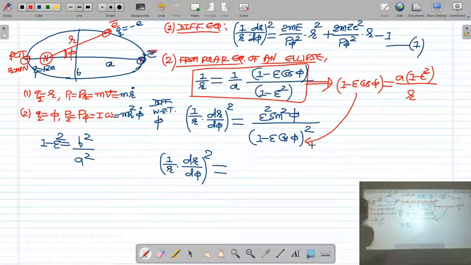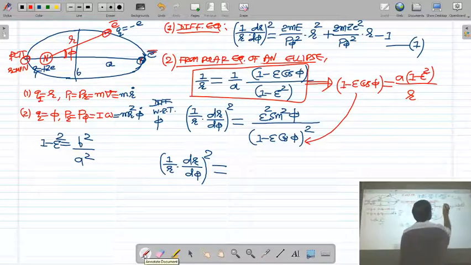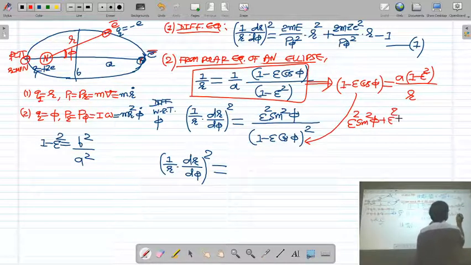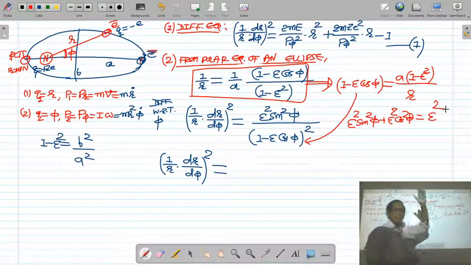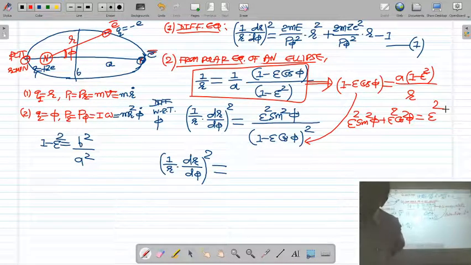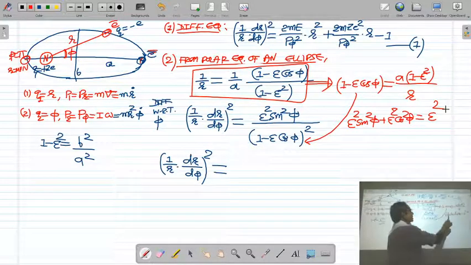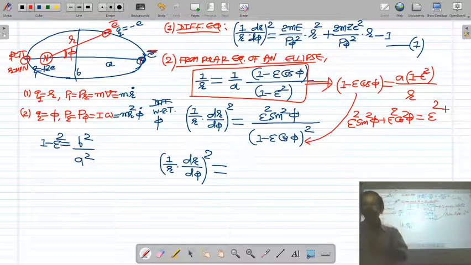Now the numerator is epsilon square sin square phi. You know epsilon square sin square phi plus epsilon square cos square phi is equal to epsilon square, because cos square phi plus sin square phi is 1.